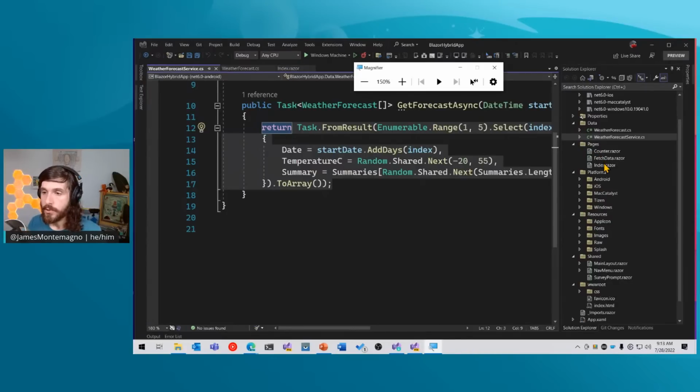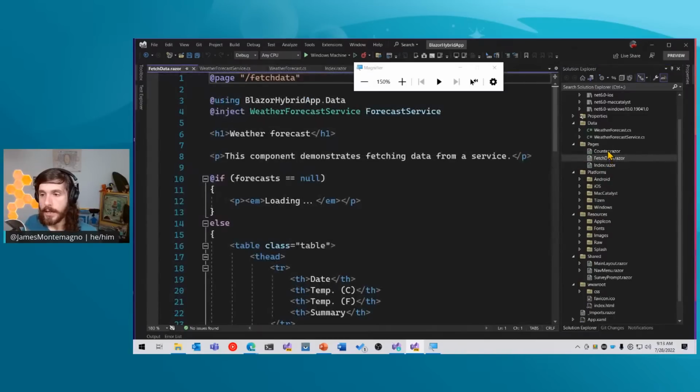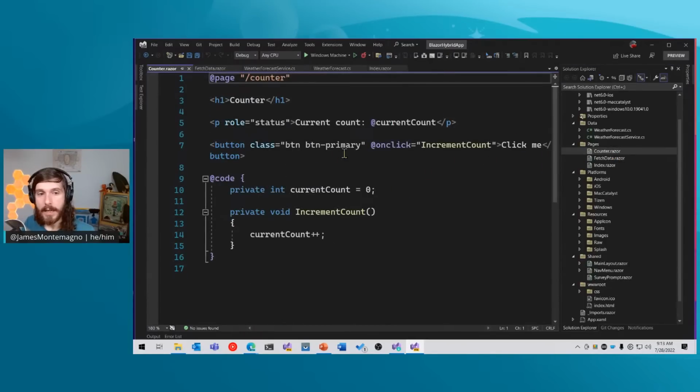So this is just straight up Razor pages inside of here. So there's an index.razor, fetch data. So these are Razor pages for Blazor. So if you've ever looked at a Blazor application, these are going to look exactly the same. So here, for example, we have the counter page.